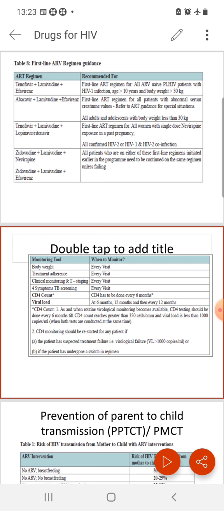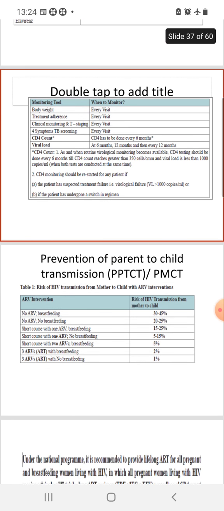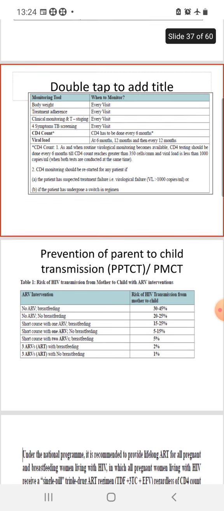Okay, so what to monitor? We can monitor the body weight, treatment adherence, clinical monitoring and staging, and you also have to screen for tuberculosis. We have to monitor the CD4 cell count. CD4 has to be done every 6 months.